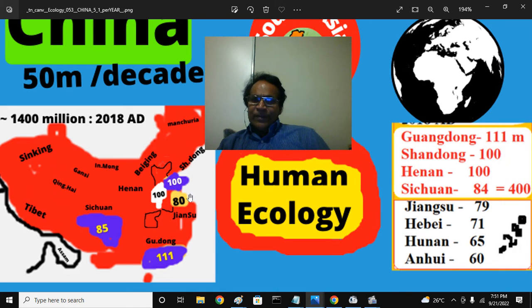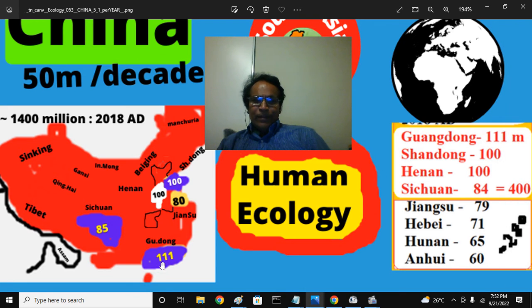Next other province is Shandong, close to the Bohai Basin, that contributes roughly 100. Other province here is Henan. He means river, Nan means south. This is the south of the river. North of the river is Hebei, that surrounds Beijing and Tianjin. So here is 100, that is the Henan province. Other important southwestern part is Sichuan Basin, rice growing area, that contributes roughly 85 million or so. All these four provinces contribute roughly 400 million population to China.